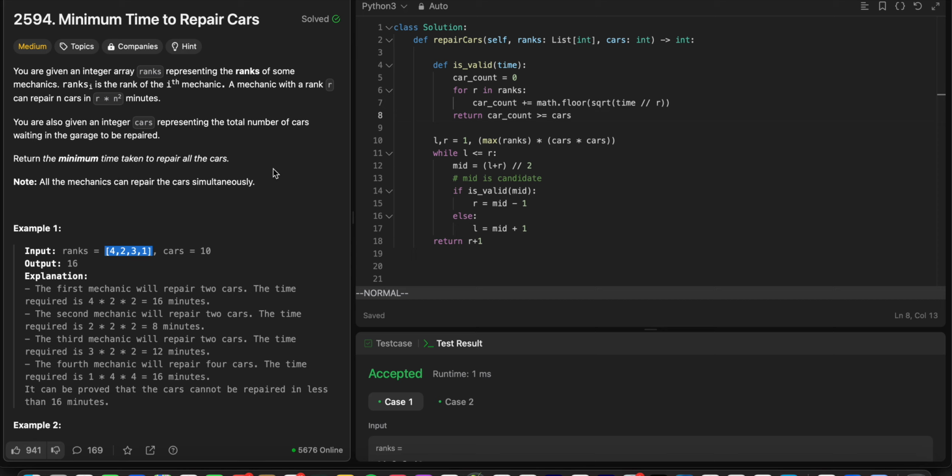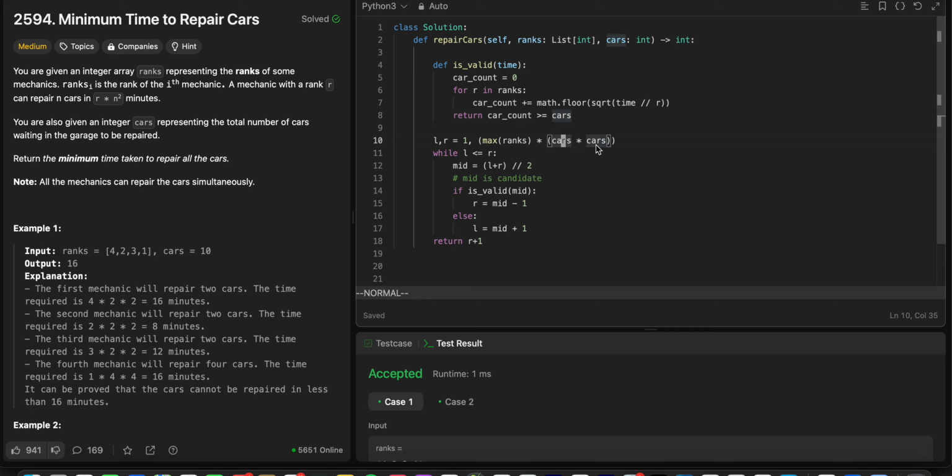So we have the boundaries of the minimum time taken, which is from 1 to that maximum, right? We're going to do a binary search on that, and keep trying. Every time we land on a time, we check, is this time feasible for all the mechanics to finish X cars, and then check if X is greater than or equal to the number of cars. So this is how you reverse the problem. In our case, we have this isValid function. We're binary searching on that.